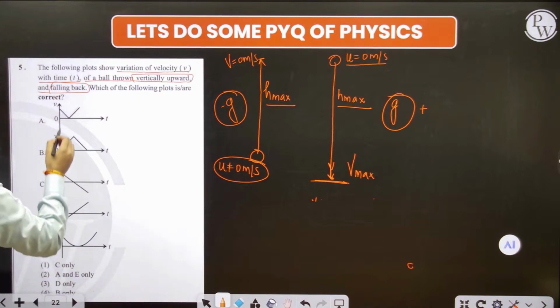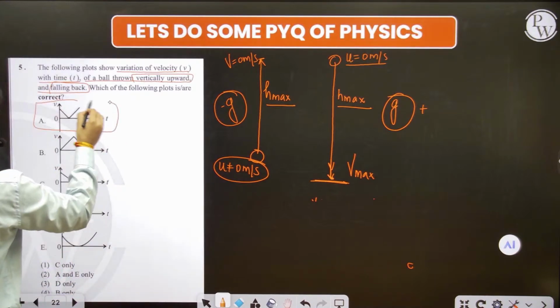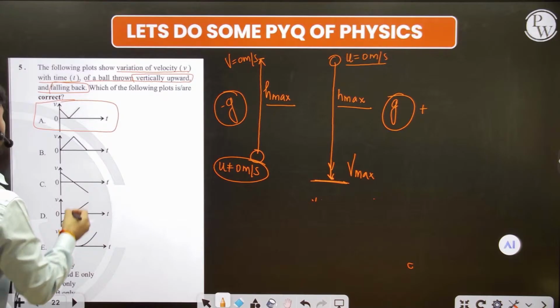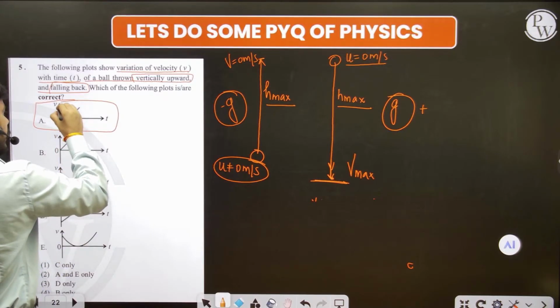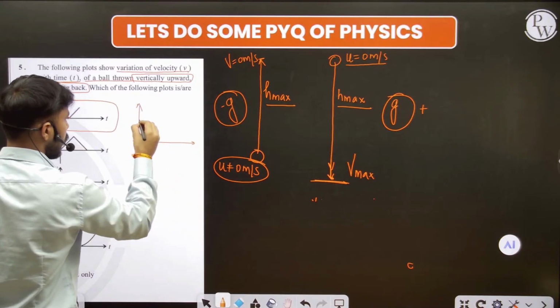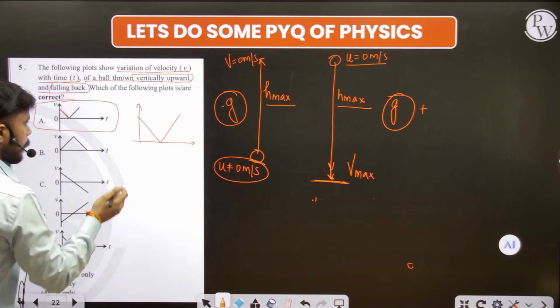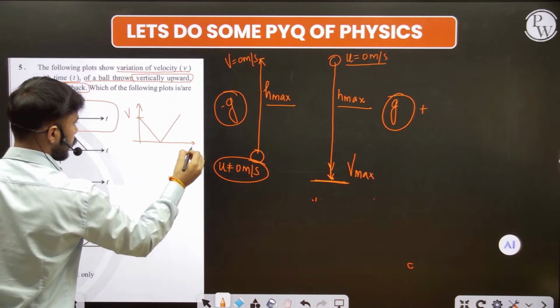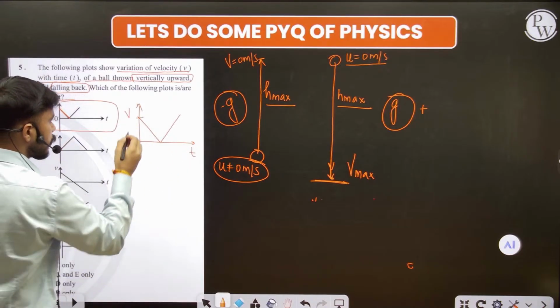So in the first case, the slope is like this. In the first part, we have a slope like this. Just read the graph. If you don't get the graph, just put some values.